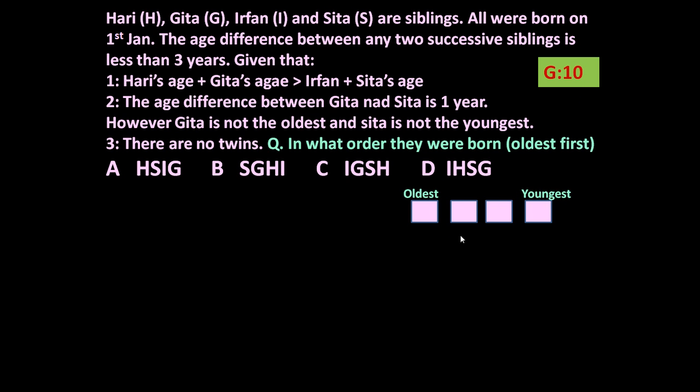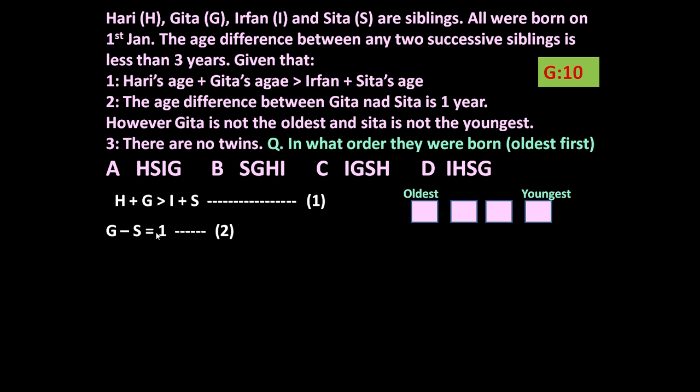Friends, to answer such a question, let us put the 4 positions for 4 persons. This is the oldest, this is the youngest. Now let us go statement wise. Hari's age plus Geeta's age is more than Irfan plus Sita's age. It means H plus G is more than I plus S. That is the first statement.